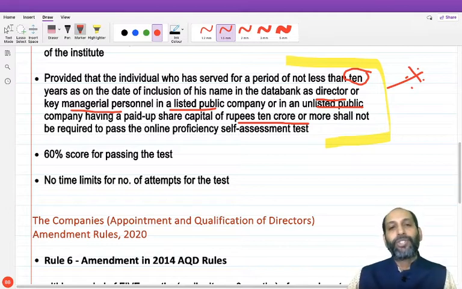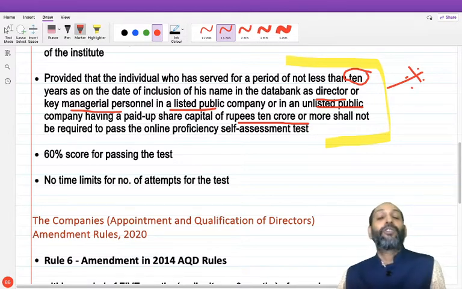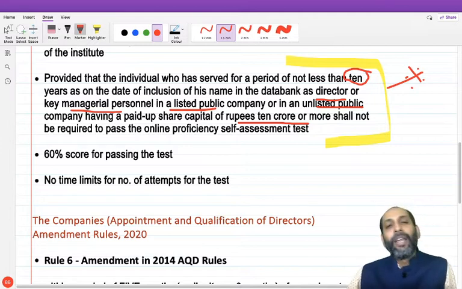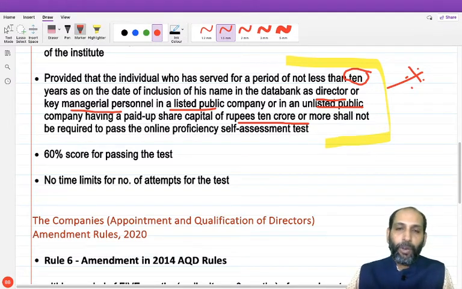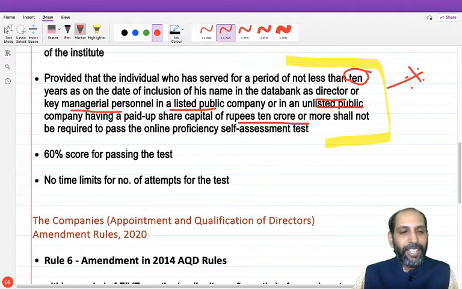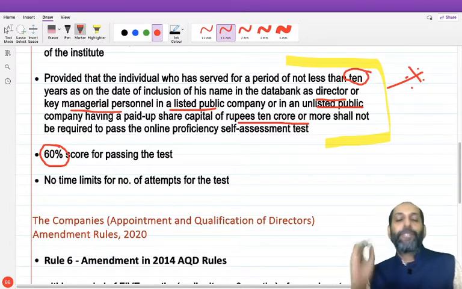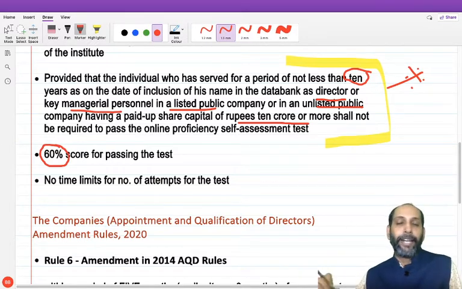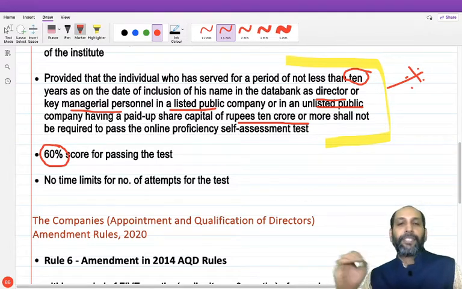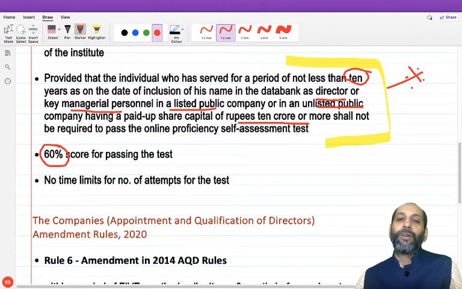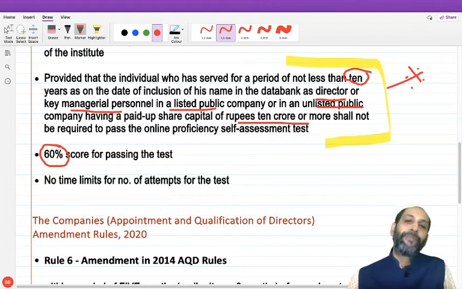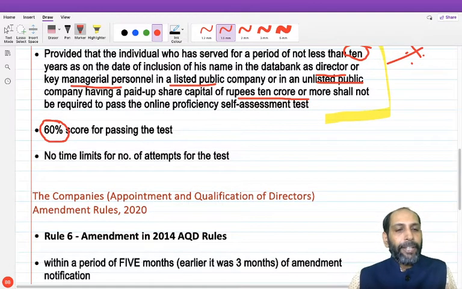Exemption, one practical question will assuredly come from this area. So what is the exemption for not passing that qualifying examination? Only the entry in the data bank is required. You do not have to pass that examination. So that's it. Now coming to the passing percentage. Yes, like in our institutes, there is also a passing criterion of 60% score. If an independent director writes the examination and passes by scoring 60% or more, then he is qualified as an independent director. He will have passed this test. There is no limit on the number of attempts.